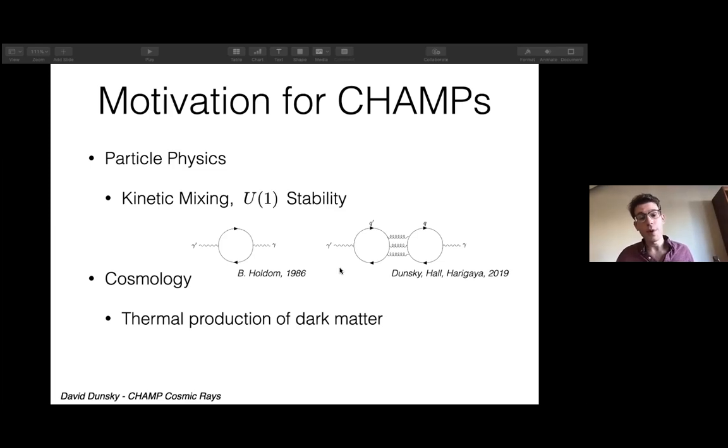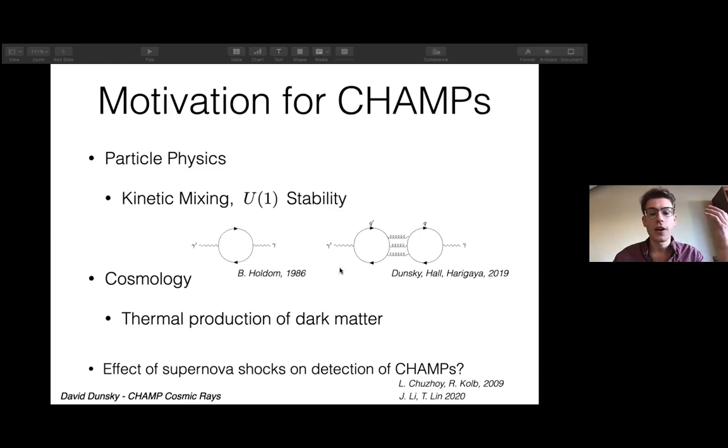So it's an excellent way to populate CHAMPs as dark matter. Particularly interesting is this freeze in line, where CHAMPs with a charge of order 10 to the minus 11 of the electron charge can be frozen in to the right dark matter abundance, roughly independent of mass. So that's a particularly interesting range of particles that are well motivated by cosmology to be dark matter.